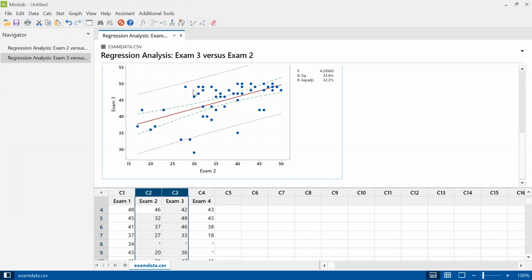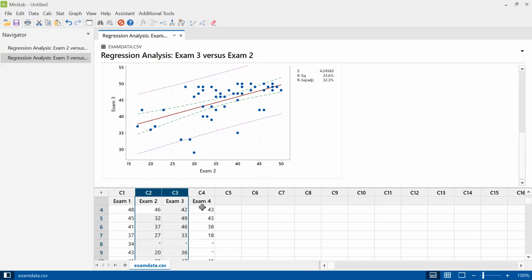There's this clump where all these people just got 90s regardless of their x-coordinate, and then the ones that did get in the 90s, they're all over the place. Some of them got low scores on exam 2, some of them got high scores on exam 2. Exam 2 is not really helping us guess exam 3. So we were able to run linear regression here, but it didn't give us any useful information other than the fact that there is not a strong association between exam 2 and exam 3.